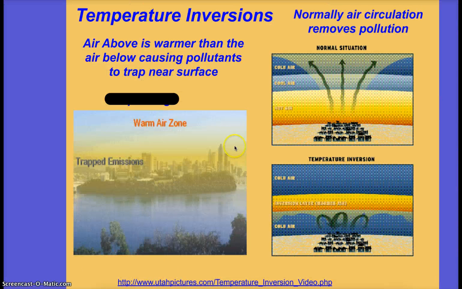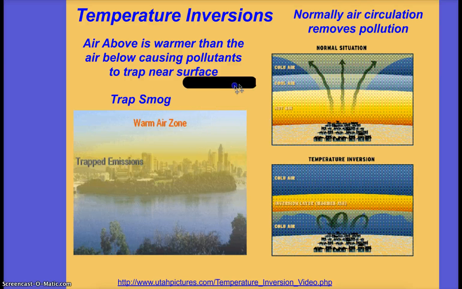So normal temperature in our lower atmosphere should be hot, flowing to cool. You don't really have to know cool to cold, but you know molecules move from hot to cold. So if the atmosphere's temperature is correct, then the pollutants will travel beyond the troposphere or dilute as they go up. When you have temperature inversions, you have a warm layer above the cool layer or in between, and the pollutants, instead of being able to flow freely up, end up being pushed down. And this leads to smog and other pollutants, just trapped pollution.